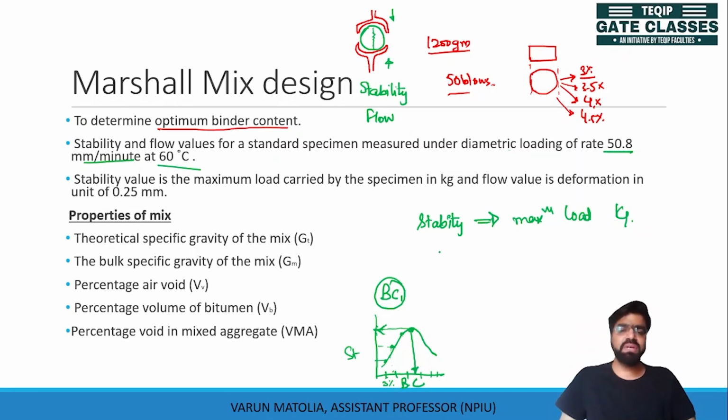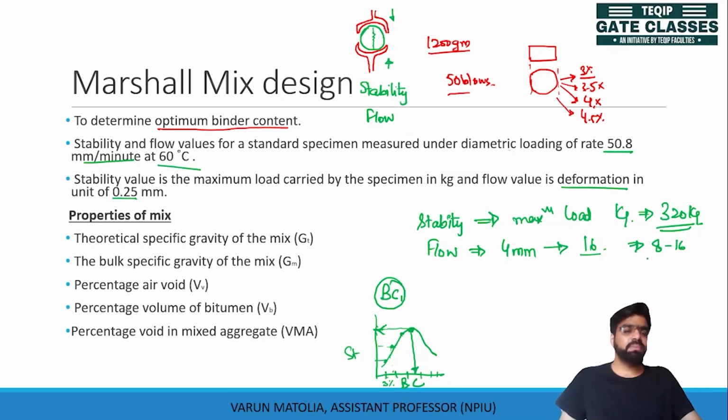Then the second value which we calculate is flow. Flow value is actually the deformation, which has a unit of around 0.25 mm. Means if you have a deformation of 4 mm, this will give you a flow value of 16. The minimum stability value recommended by our IRC is around 320 kg. The flow value should be between 8 and 16.